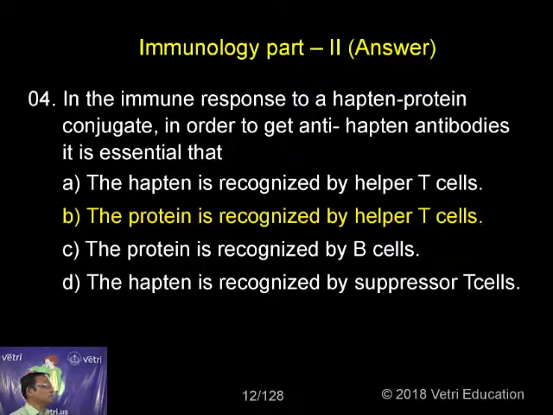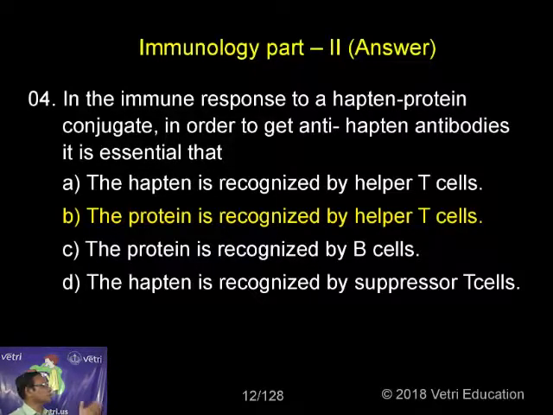So hapten is nothing but a well defined chemical group. It is not able to create immunogenicity, but it can be made immunogenic only when it is combined with or linked with a molecule which itself is immunogenic. So the protein is recognized by the helper T cells.